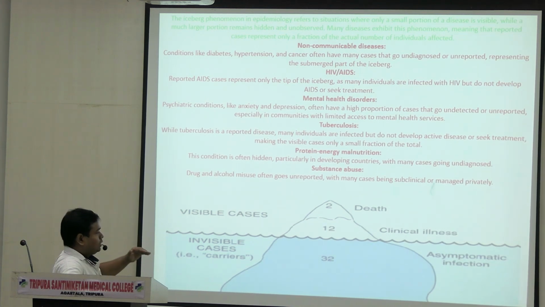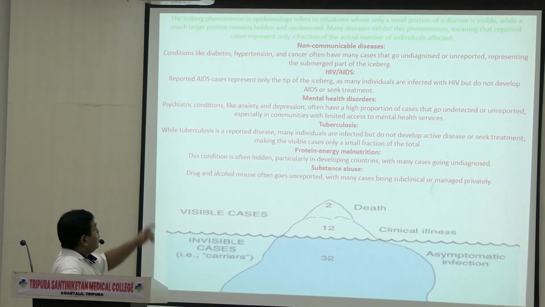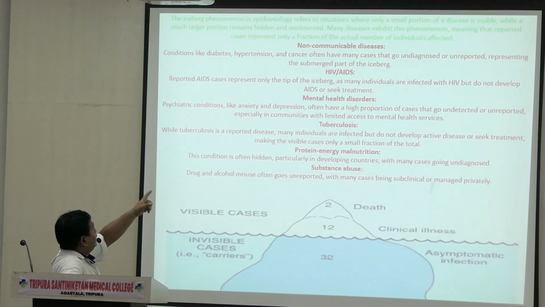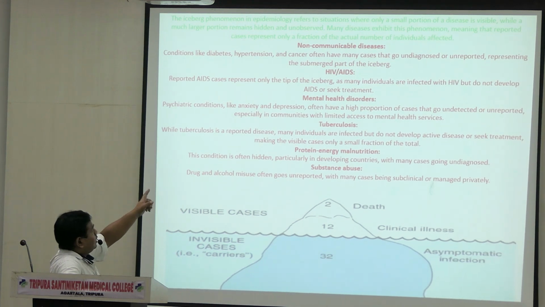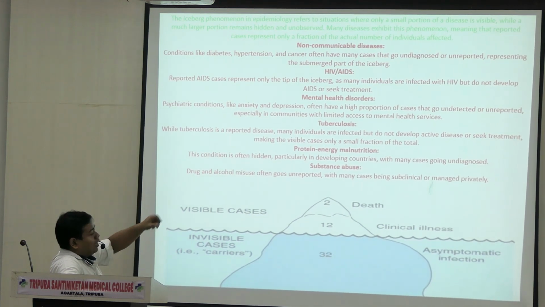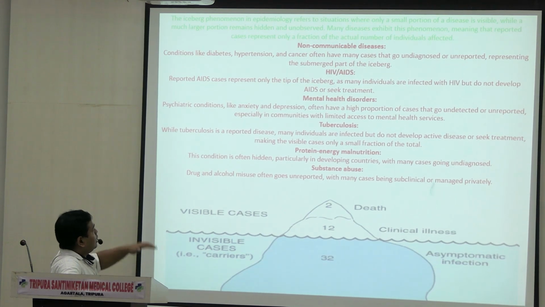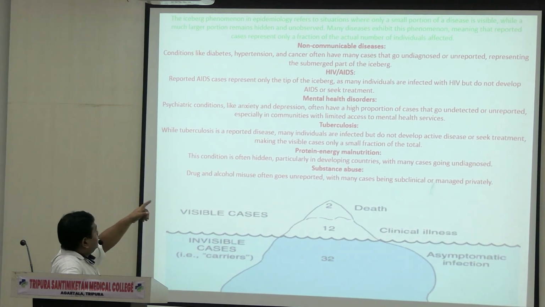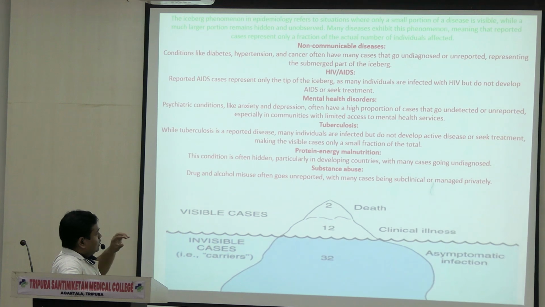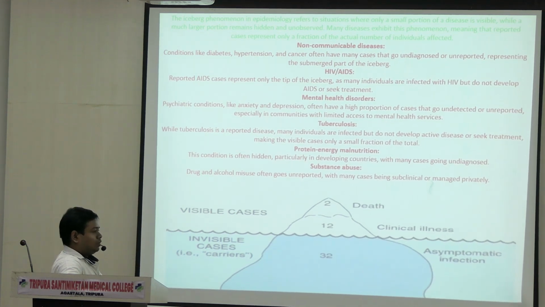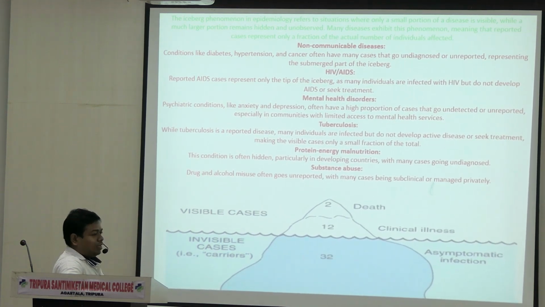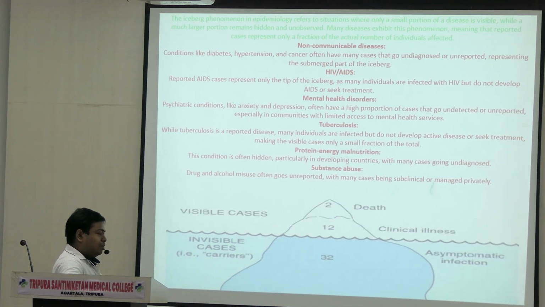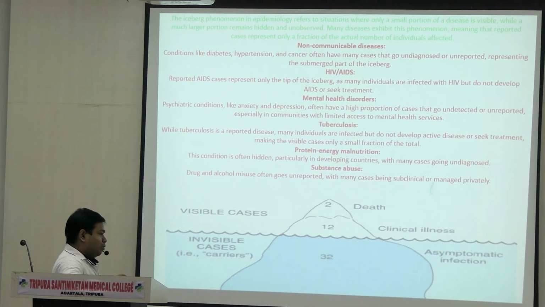And the submerged part will show the asymptomatic, will not be seen to you. These are asymptomatic infection, invisible cases, carriers. In TB, see, I have explained these are the cases. Non-communicable diseases like diabetes, hypertension, cancer may often get undiagnosed. So these are all asymptomatic. HIV, reported cases, HIV is the tip of the iceberg. HIV cases are very less diagnosed, but there are lots of HIV positive cases in the community.